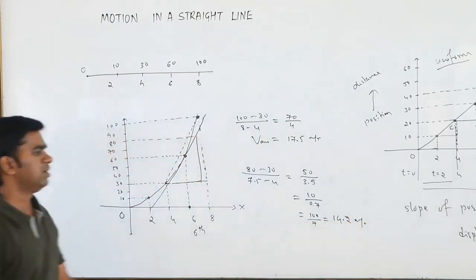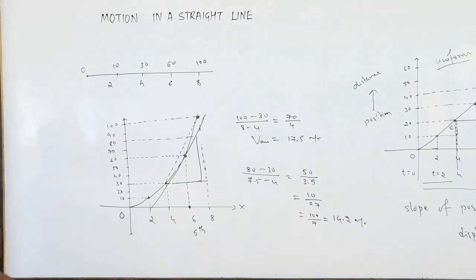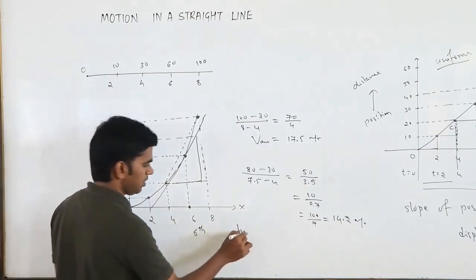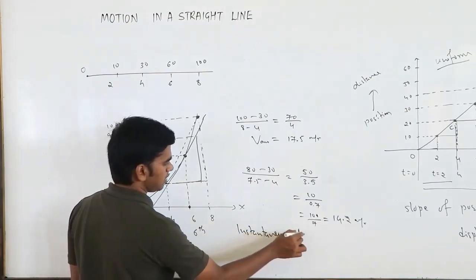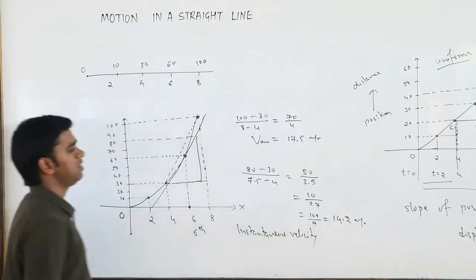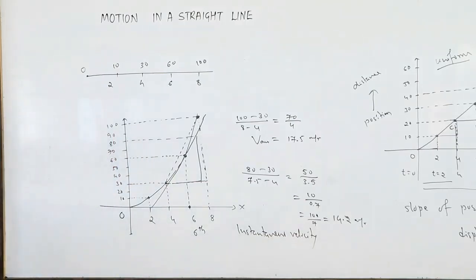Okay, so this is how you can calculate the instantaneous velocity. This is how we can calculate the instantaneous velocity and average velocity from the given graphs. Okay, still so many things are there related to graphs. We will discuss them in the next class.